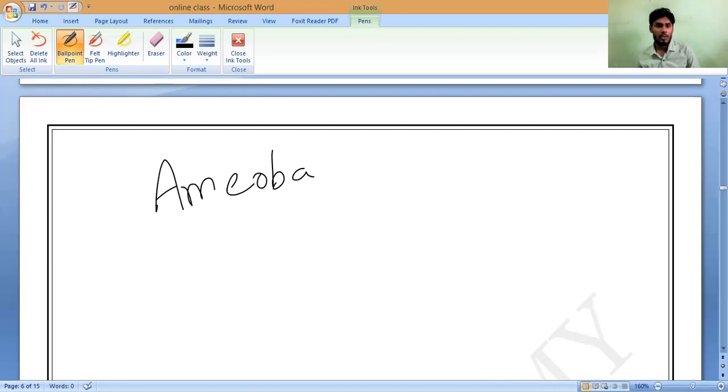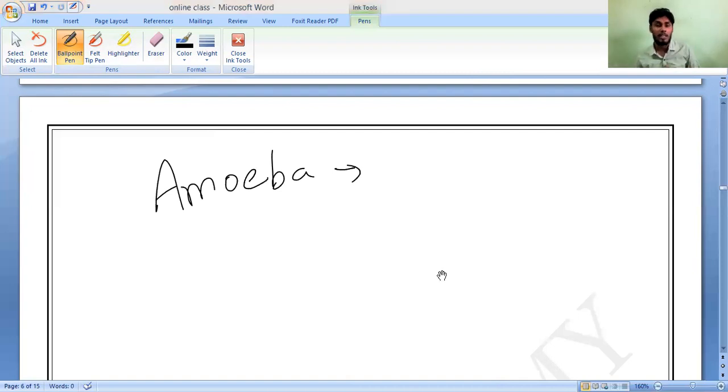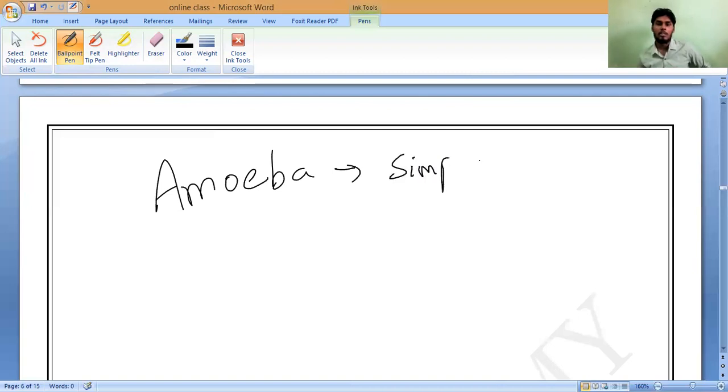Amoeba, if you take, it is called the simplest organism, which contains only one cell. But if you take complex organisms like ours, that is why amoeba is called the simplest organism. But how do they live?